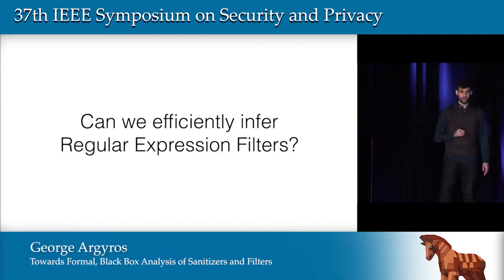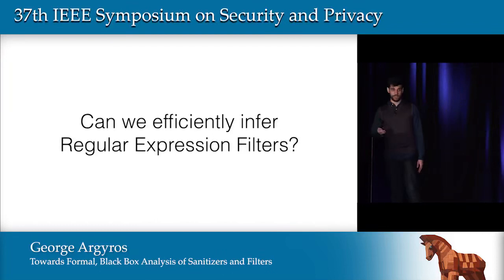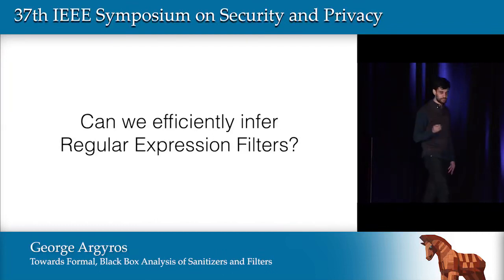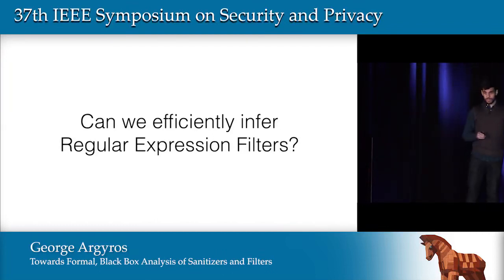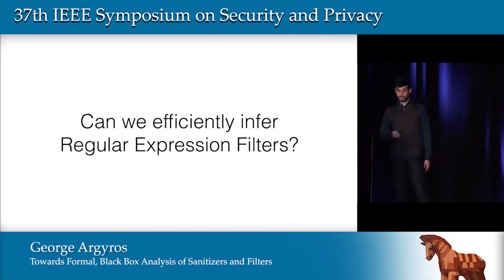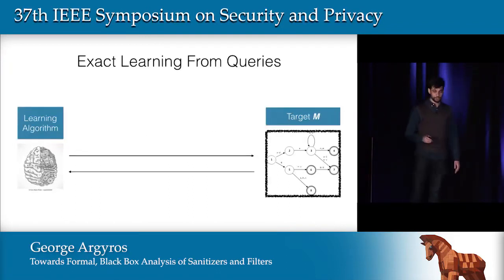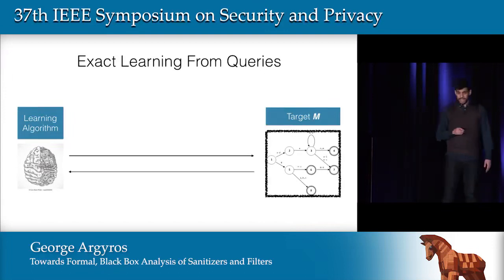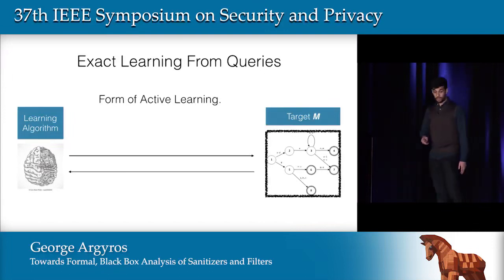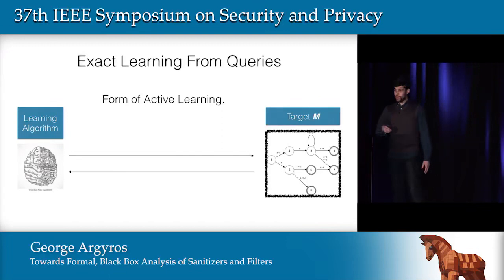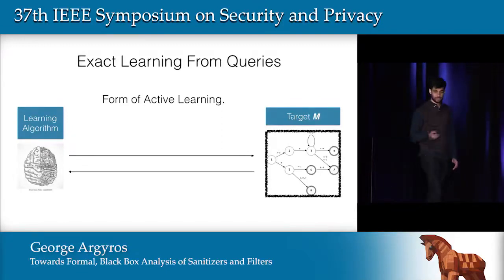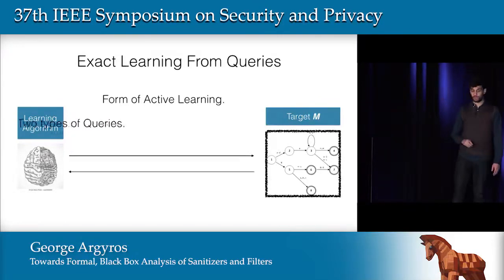So the fundamental question that we would like to address is, can we efficiently infer such a filter? Can we learn the structure of such filters by querying them? And to address this question, we have to take a look at a specific learning model called exact learning from queries. So in that model, it's an active learning model in which a learning algorithm is able to actively query the target machine, the target automaton, with two types of queries.